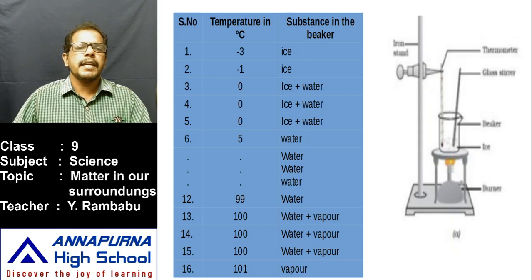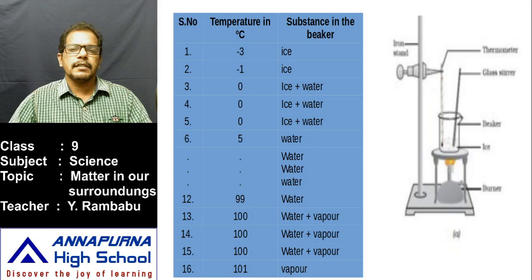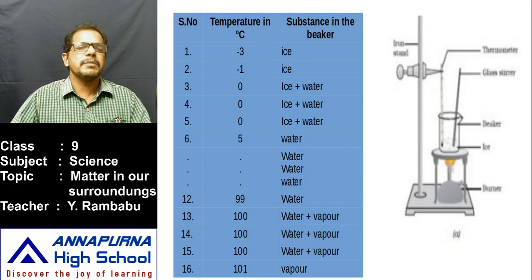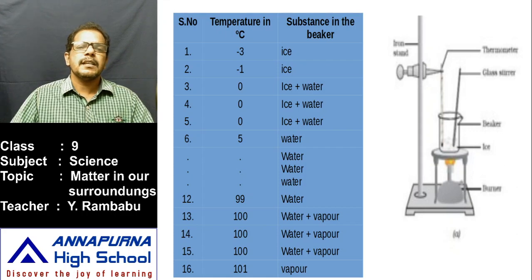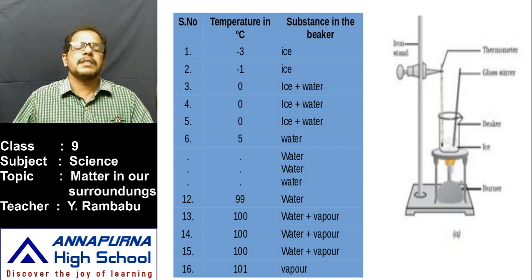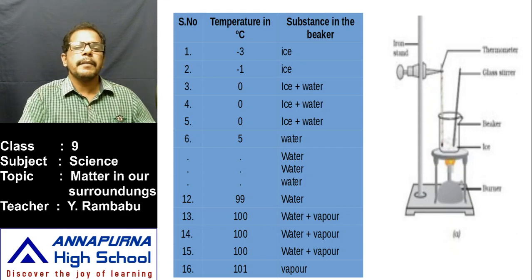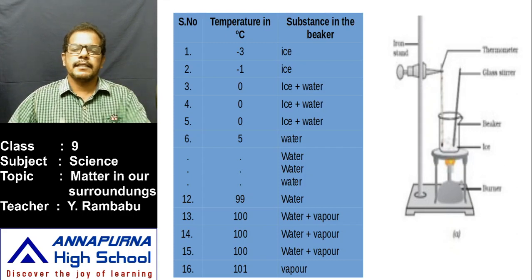In the table these columns are needed: serial number, temperature, that means the reading in the thermometer, and observation. Observation means the substance in the beaker. What is the state of the substance in the beaker? With these three columns prepare a table, and the apparatus is set up.